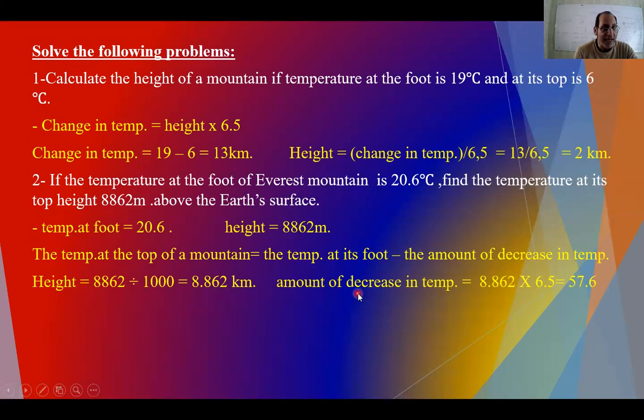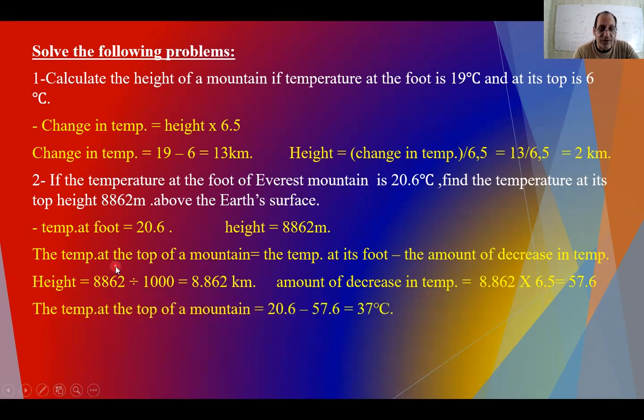It's going to be 8.862. Here I want the change, or the amount of decrease in temperature: 8.862 times 6.5, exactly like the law, which is 57.6. It means that the temperature decreased by 57.6. Let's go back to the law: the temperature at the top of the mountain equals the temperature at the foot, which is 20.6, minus the amount of decrease, 57.6. So this is negative, about negative 37 at the top of the mountain.